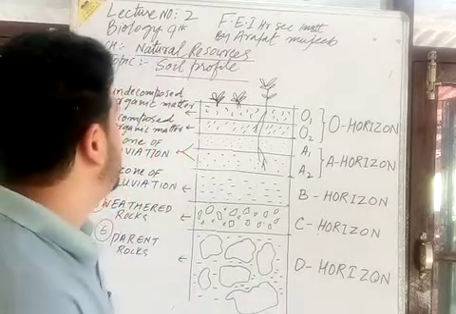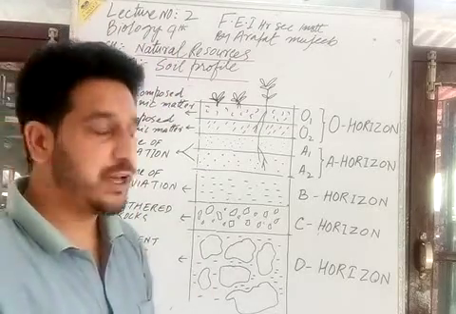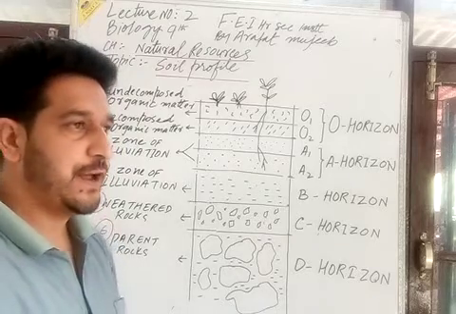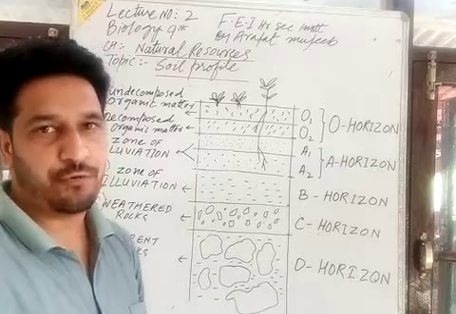And today I am with lecture second of Biology 9th class, and the chapter is Natural Resources, and today's topic is soil profile.